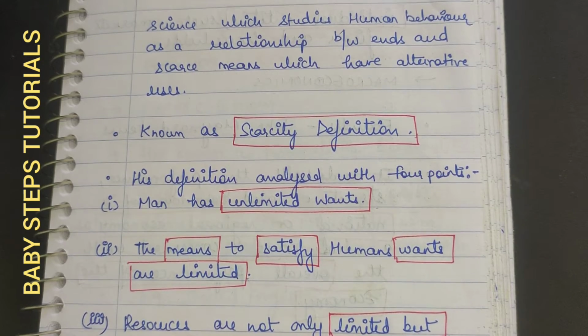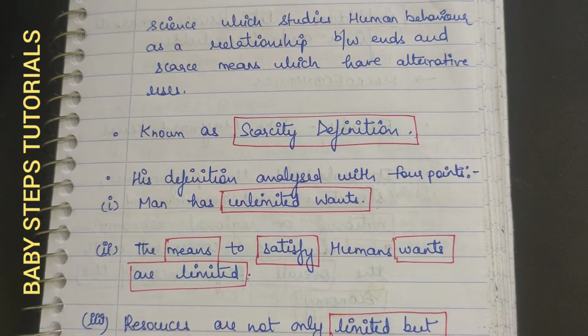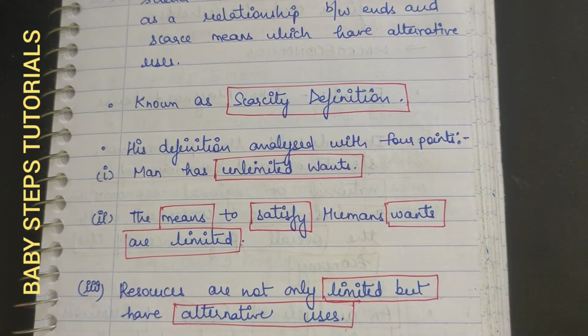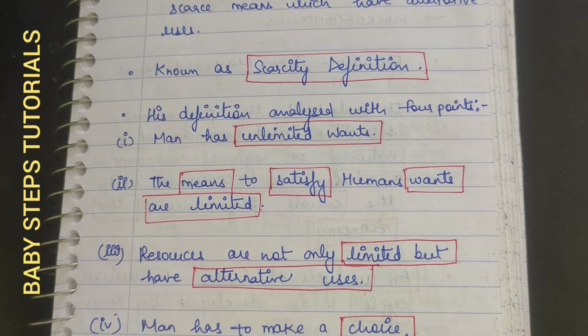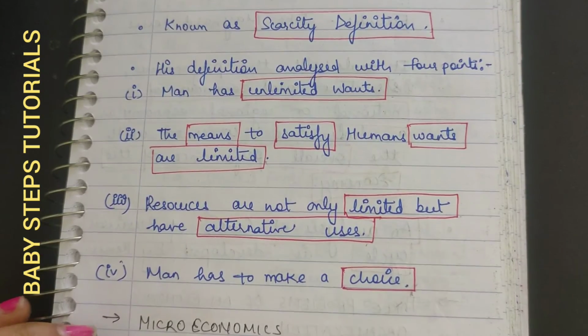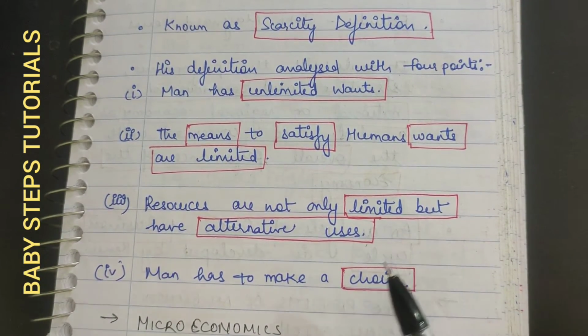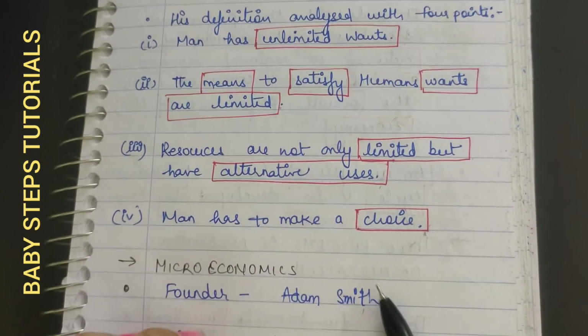The author breaks this definition into four points. One is that man has unlimited wants. I have already told you that humans have unlimited wants: once one need is satisfied, he wants another thing. The wants are unlimited, but the resources we have are limited, and if we want to satisfy those needs we have to use these limited resources. But we have alternative uses for them, or alternative resources. The next point is that man has to make a choice.